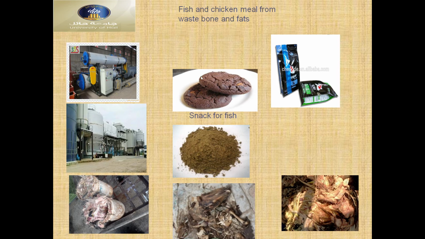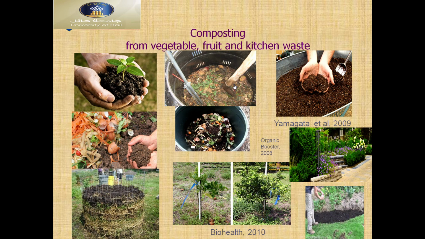We can see composting from vegetables, fruits and kitchen waste. From kitchen waste we can produce compost like biofertilizer, this is Yamagata in Japan, and different types of biohealth products. We can use the compost for the garden, for agriculture, for botanical gardens, farms. It can be used as organic, mostly this is the organic